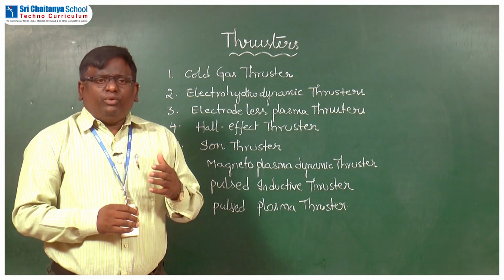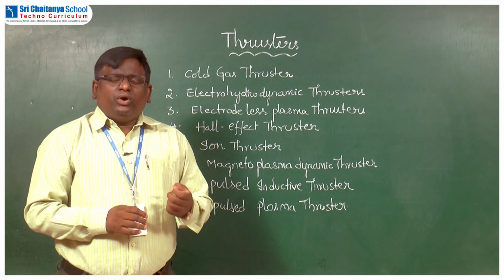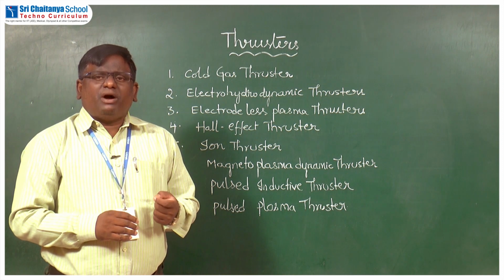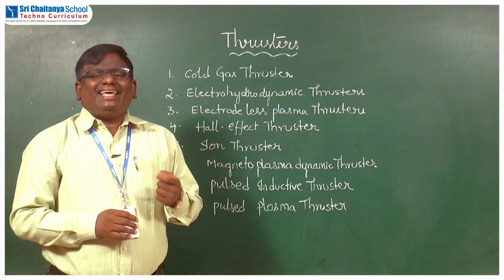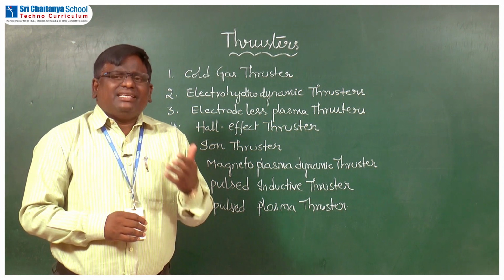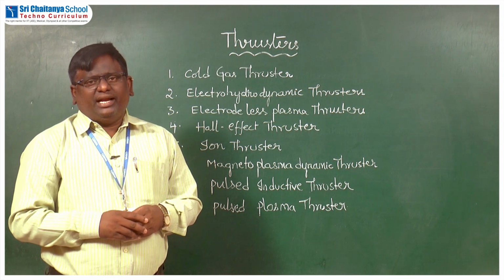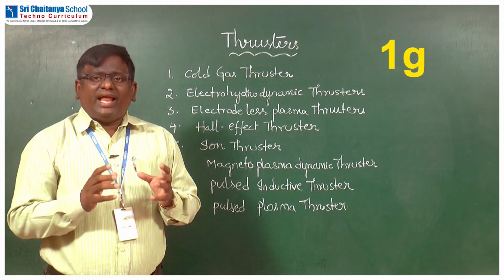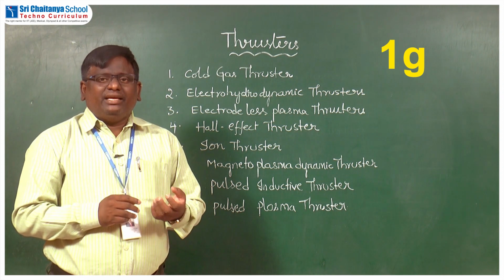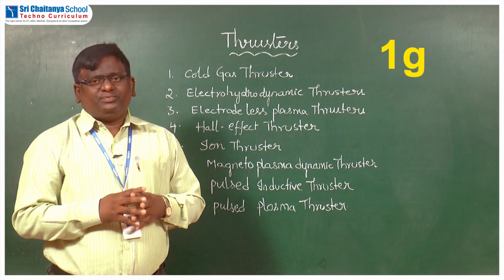So the general way of generating gravity, because you know gravity is one of the major life supporting systems of humans inside the habitation, inside the space colony. To simulate this gravity, how much gravity do we have to simulate? 1g, which is equal to 9.8 meters per second square. So to simulate this gravity, we are using a device called thrusters.